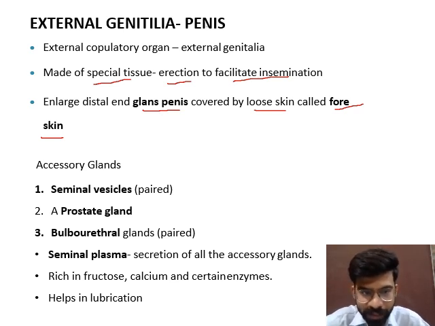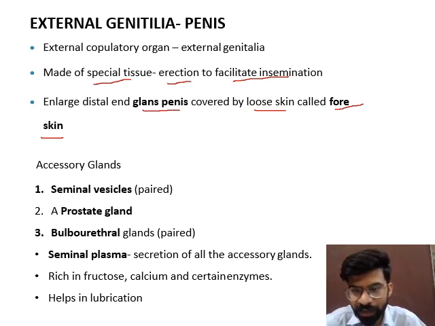These three glands release liquid or chemicals which combine with the sperm, and these three secretions combine to form the seminal plasma.